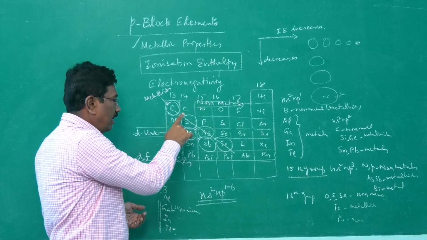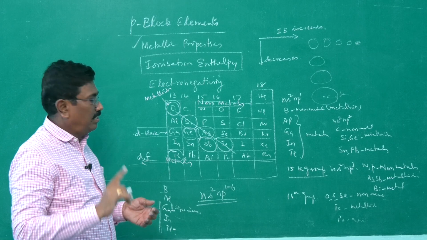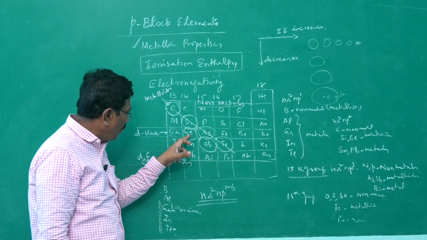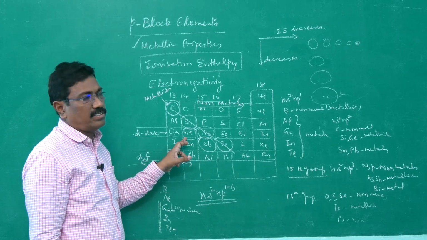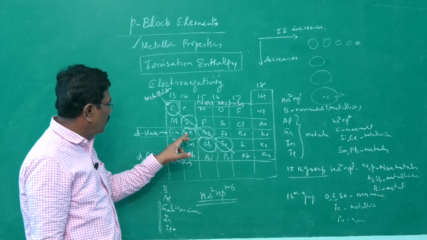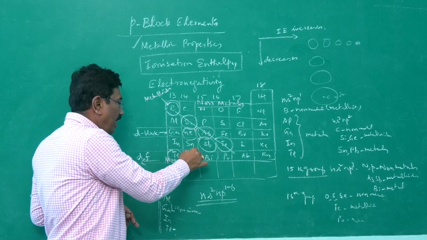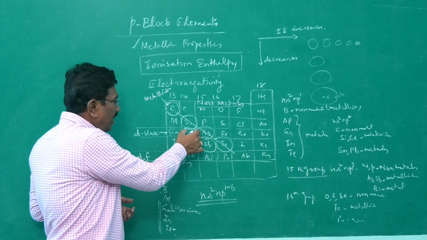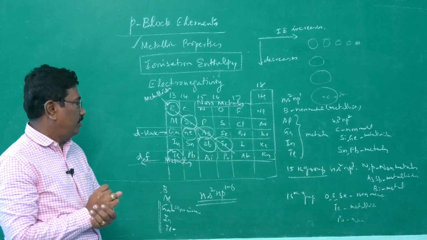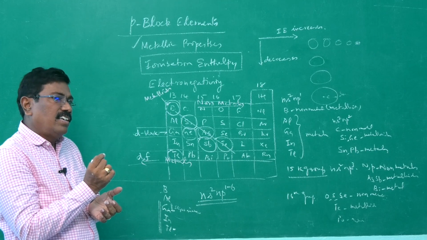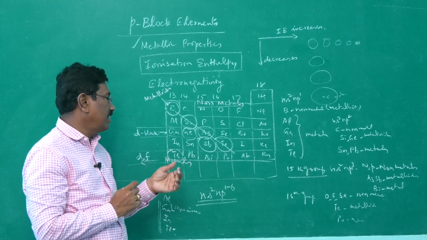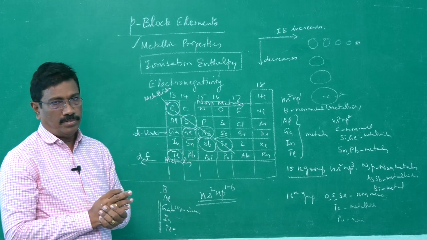Of course, from carbon to silicon, there is a decrease because electrons are added in new shells. But when we go in for germanium, this effect still persists. And therefore, because of post-transition and inner transition elements in the case of germanium, tin and lead, the decrease in ionization energy is not well pronounced. There is almost the same ionization energy, or sometimes a little increase in ionization energy, at germanium and lead.